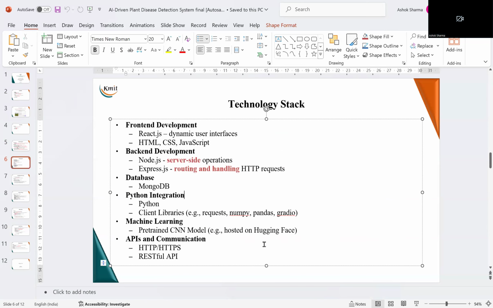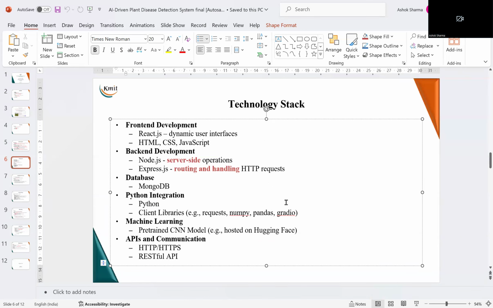Now, what is the technology stack that we will be using, and what is the technology stack that you will be learning? You can see that we have defined the front end, back end, database, Python integration, machine learning, and API and communication. But basically, you see, it is the MERN stack that we are using, plus some additional things. We are using MongoDB, Express.js, React.js, and Node.js, where Node.js is for server-side applications and Express.js is for the server-side communication part.